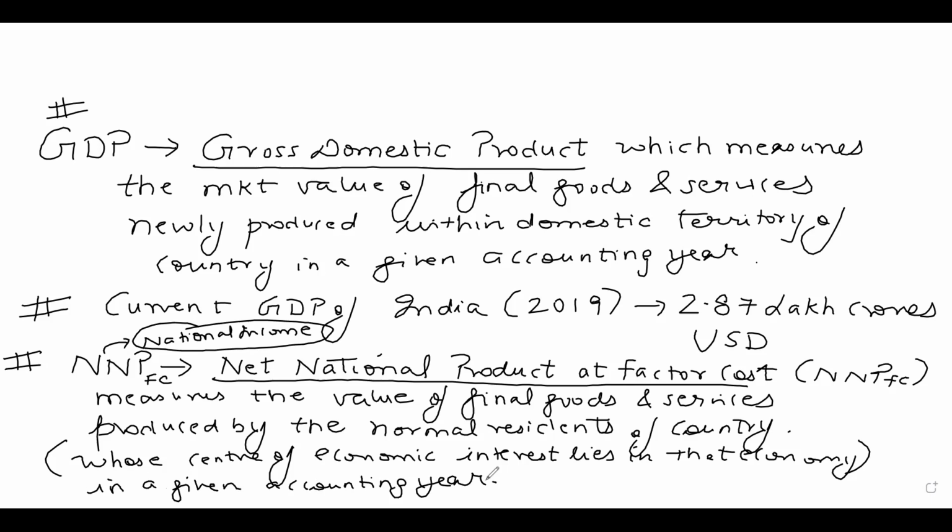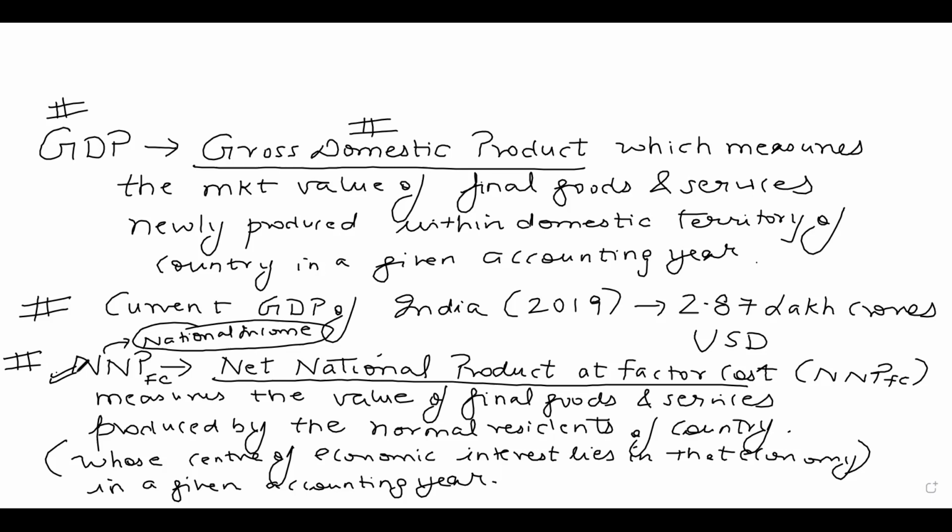Students should be able to understand the difference between the gross domestic product and net national product. In my lectures, I will be explaining what is the difference between the two. But right now, the definition should be clear. Any economic activity which is happening within the domestic territory of the country is a part of gross domestic product. Any economic activity which is done by the normal residents of the country, either within the domestic territory or even outside the domestic territory, is a part of the net national product.